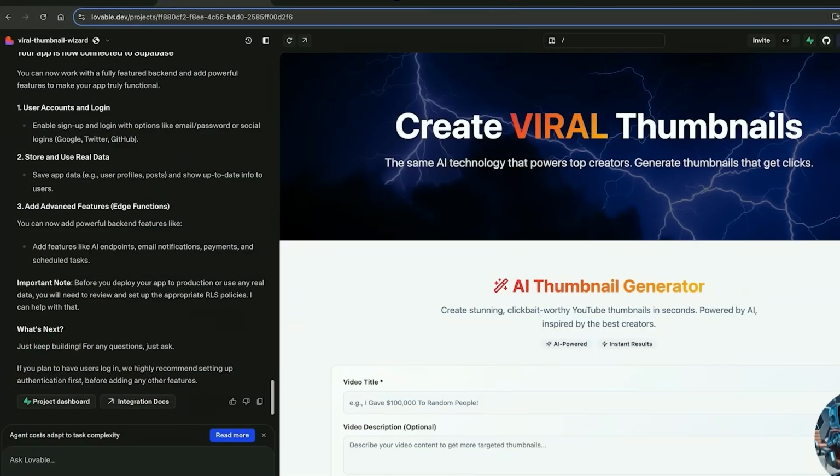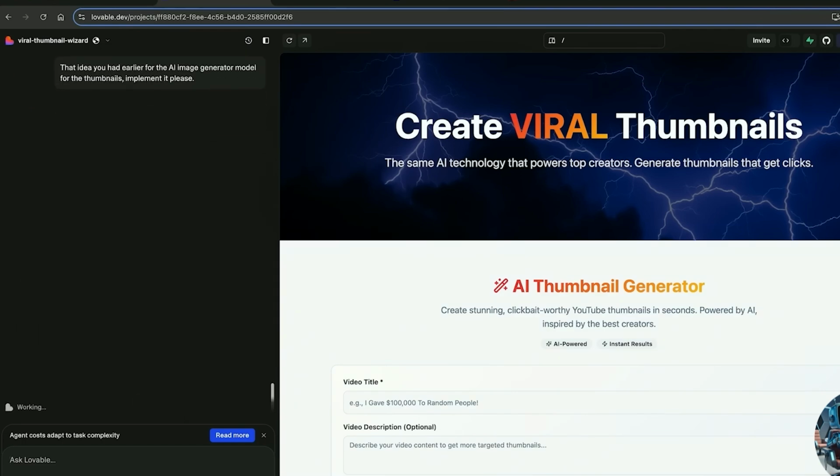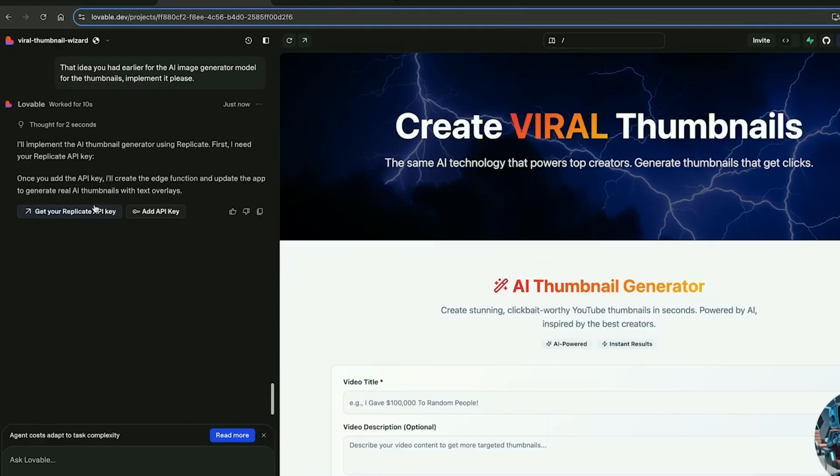So with the database connected and a secure place for our API keys, I'll just say that idea you had earlier for the AI image generator model for the thumbnails, implement it please. That's all I should need to say. Now already it's asking me for my Replicate API key.